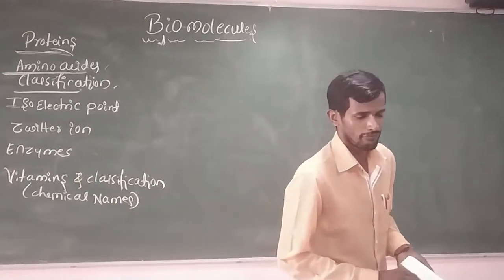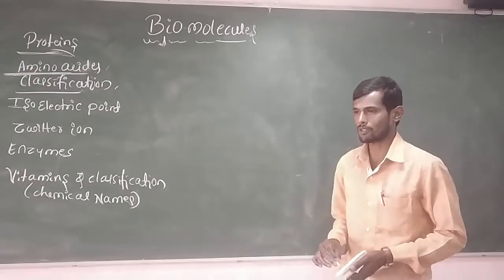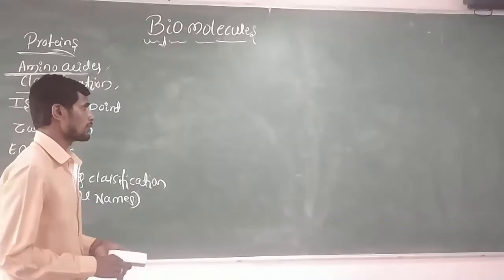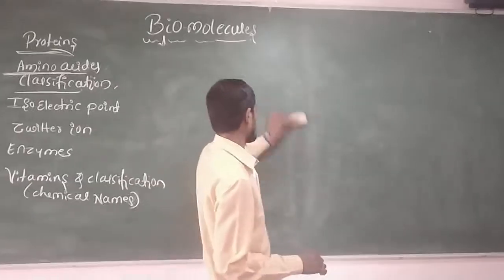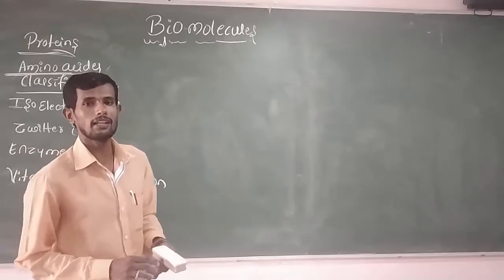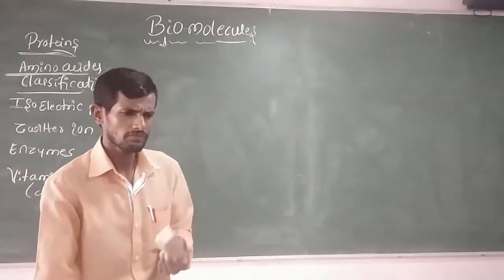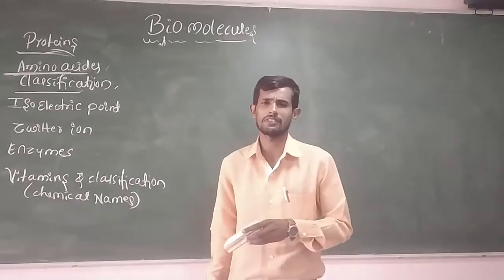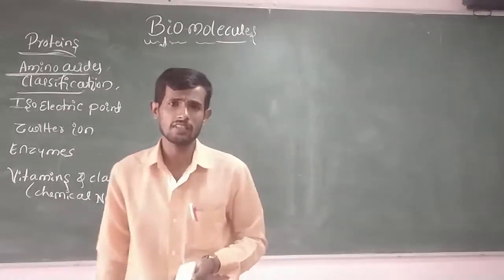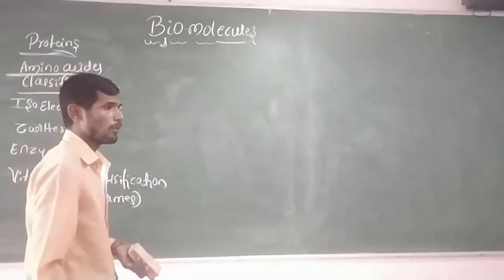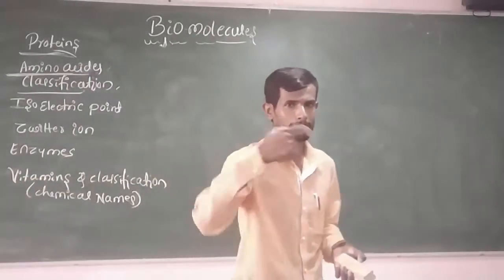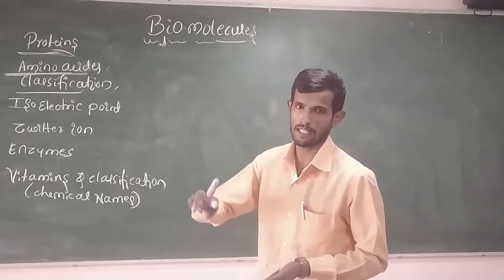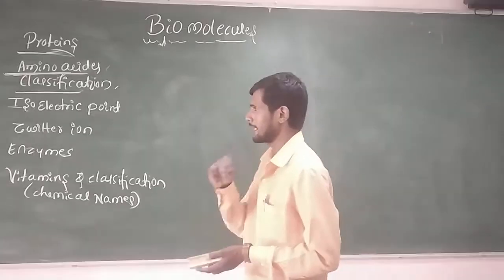On the basis of the number of carboxylic acid as well as amino groups, they are classified into acidic amino acids, basic amino acids as well as neutral amino acids. See here, what are acidic amino acids? Acidic amino acids contain more acidic groups compared to amino groups, meaning carboxylic acid groups are more here compared to the amino group.